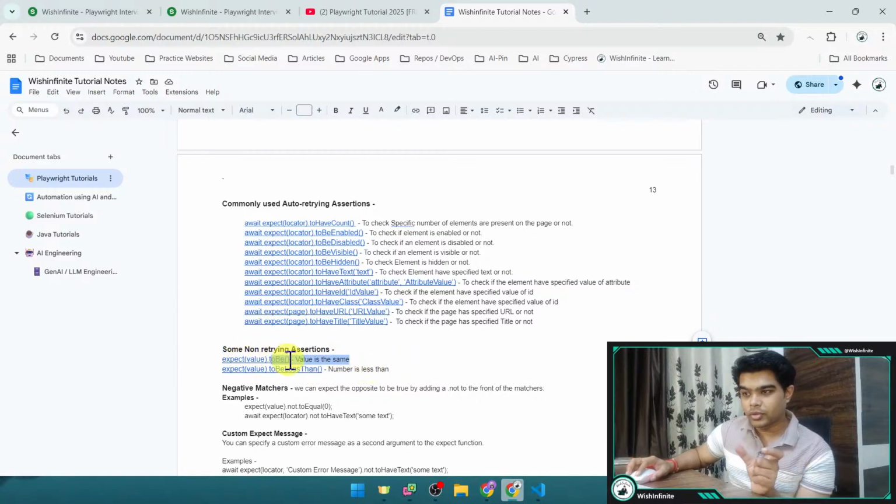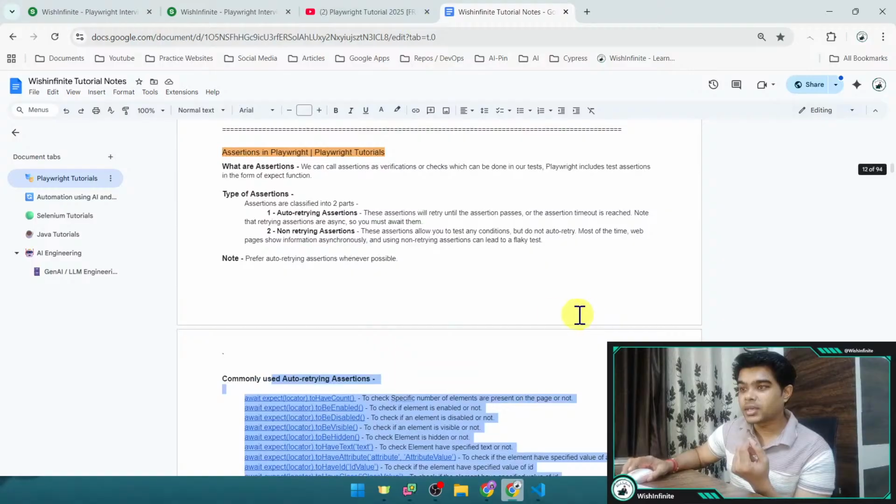This value to be this, x value to be 2, or, let's say, any variable value to be less than 5. Such types of assertions can be used, and if it is really necessary for you to verify such a thing, then you can use them. Otherwise, try to use auto retrying assertions, right?